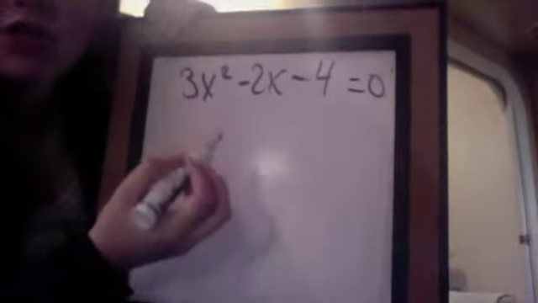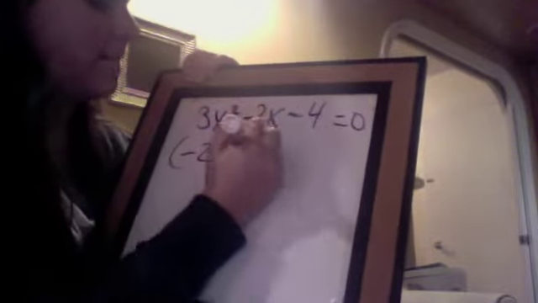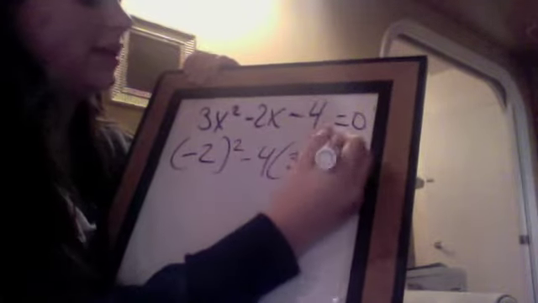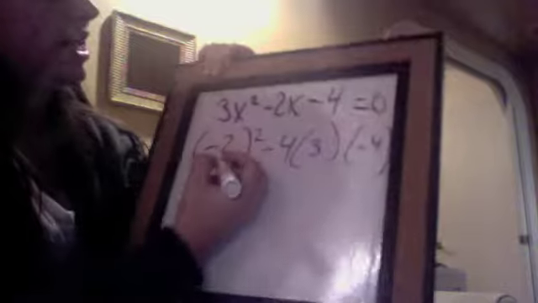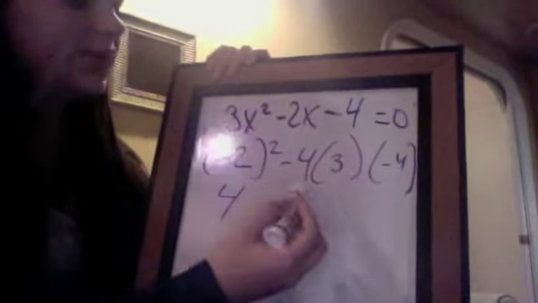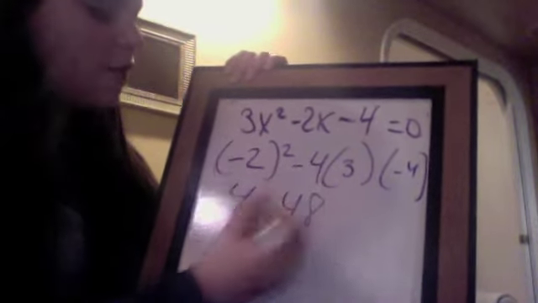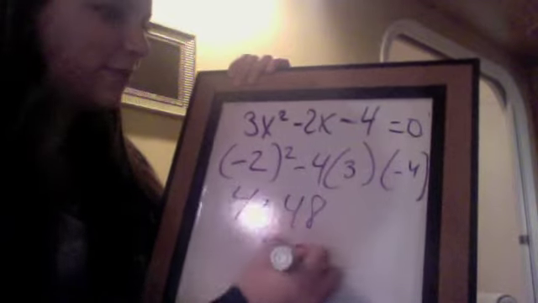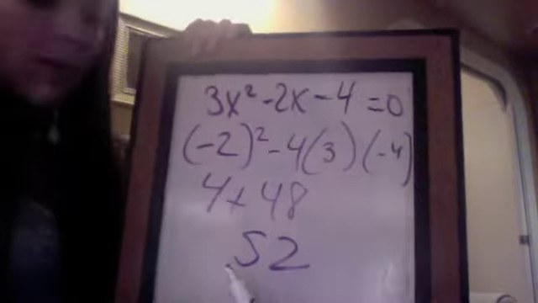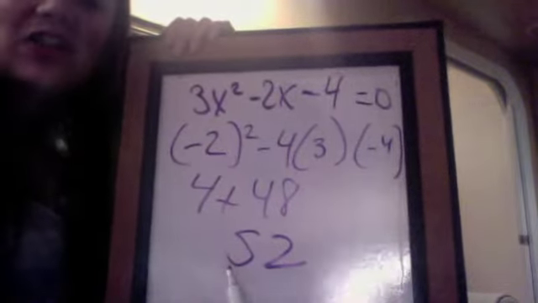Okay, here's another example. Plug it in, so it's -2 squared minus 4 times 3 times -4. -2 to the second power is 4. -4 times 3 is -12. -12 times -4 is plus 48. 4 plus 48 is 52. So now that it's greater than 0 and not a perfect square, the roots are real, irrational, and unequal. We have found the nature of the roots.